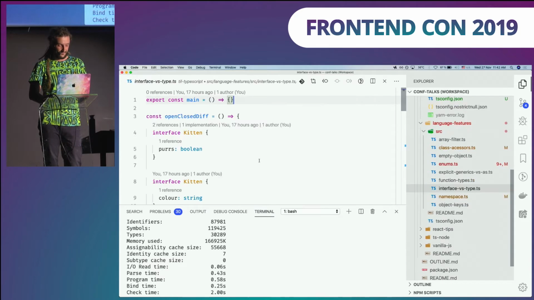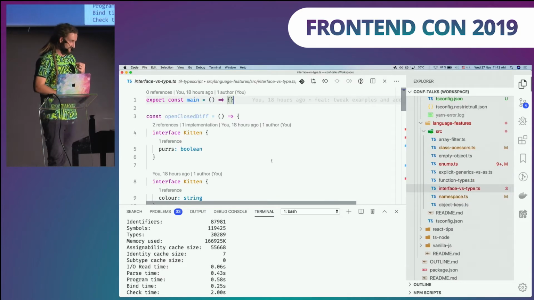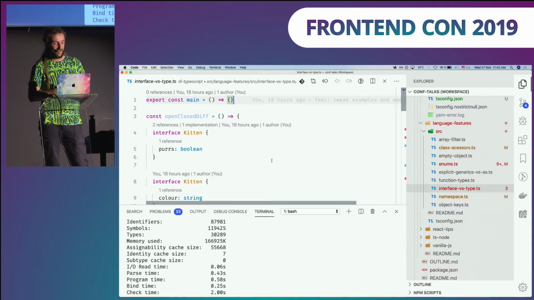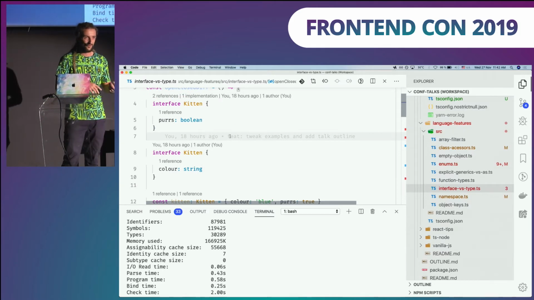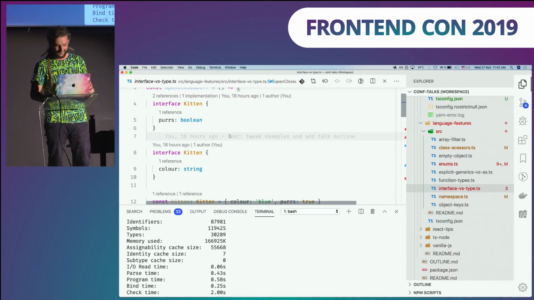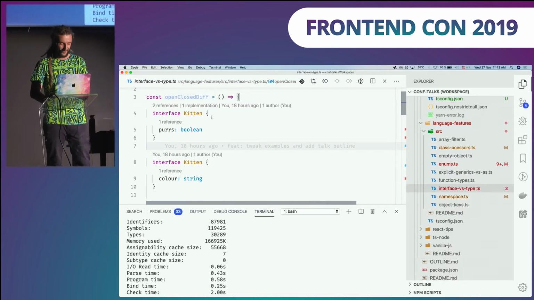Interface versus type. Most of the questions I'm getting are from folks asking me, hey man, you know TypeScript, right? So what is the difference between interface and types? Is it the same? What is this madness? So it's quite easy. There are only two differences. Interfaces are open, types are closed. What does it mean? I'll show you.